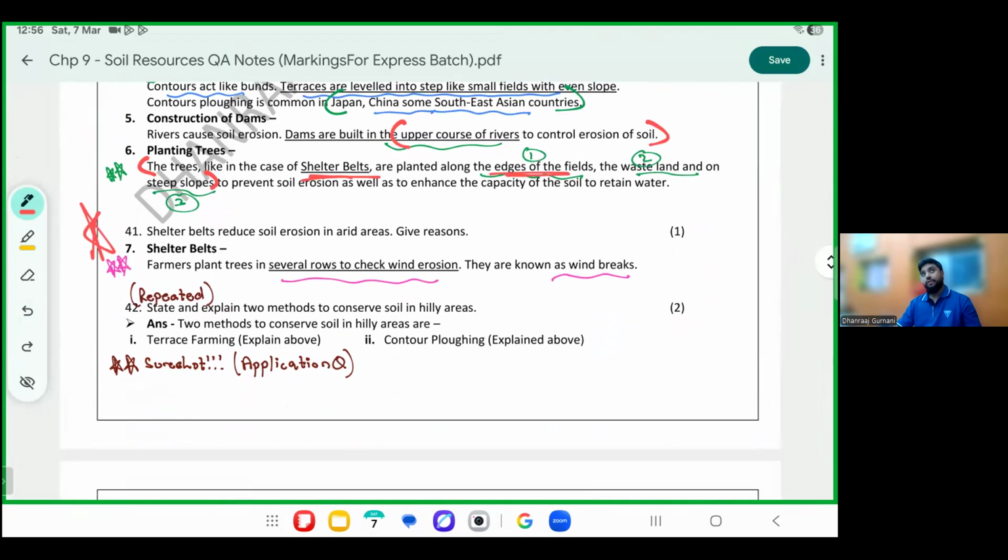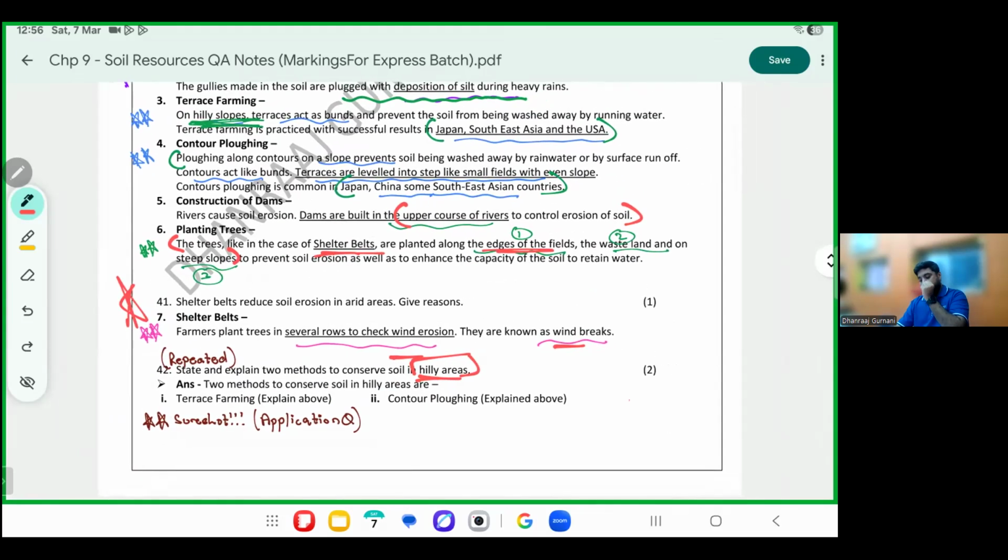Please mark 41, 42 repeated and important. Farmers plant trees in several rows to check wind erosion. Explain 2 ways to prevent erosion in hilly areas. Box that word hilly areas. Here I have already marked star for 3 and 4. That is terracing and contour plowing.